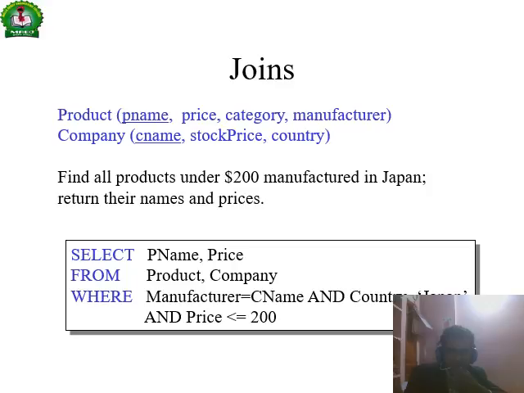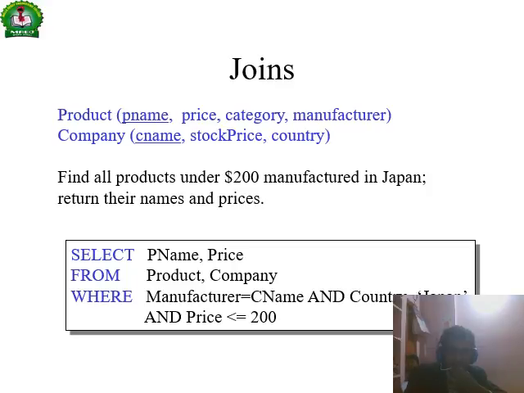So here, selecting the values from the two tables, we use the join operation. Product name and price are in the product table, whereas country is in the company table, and manufacturer is in the product table.